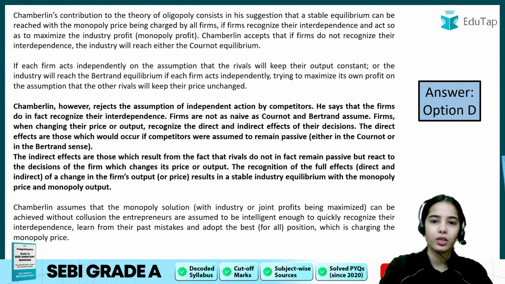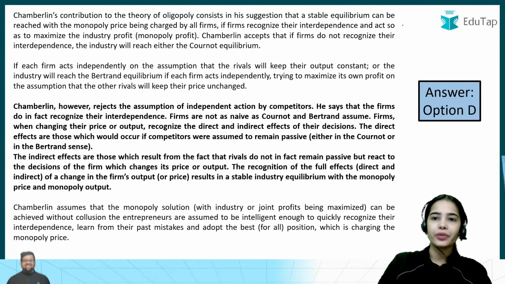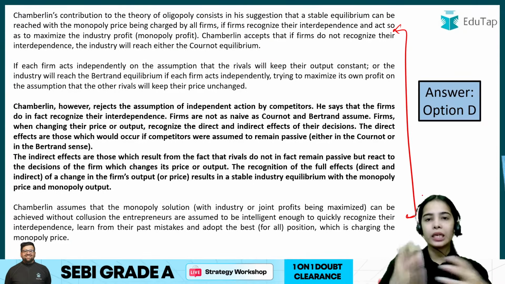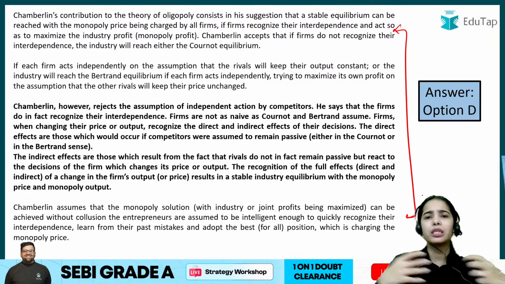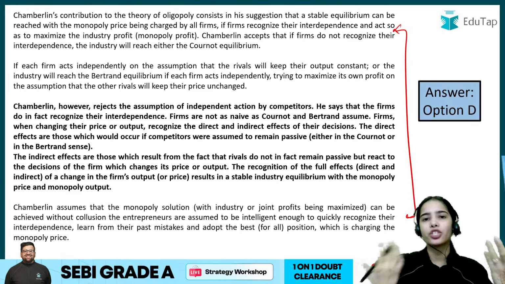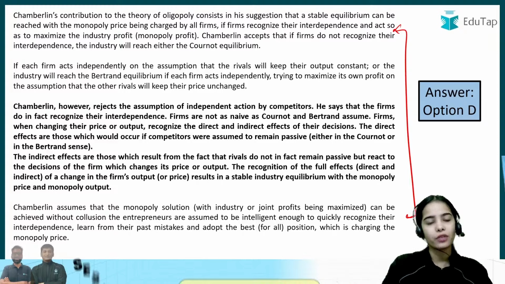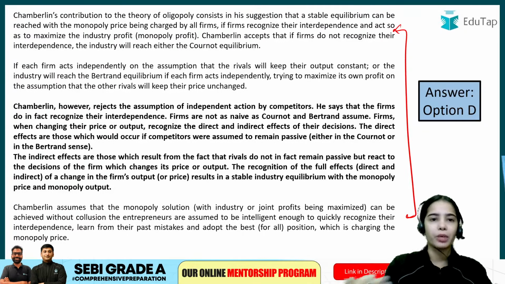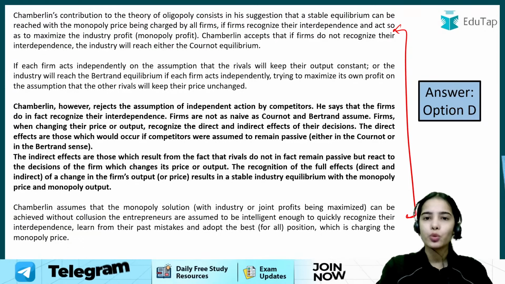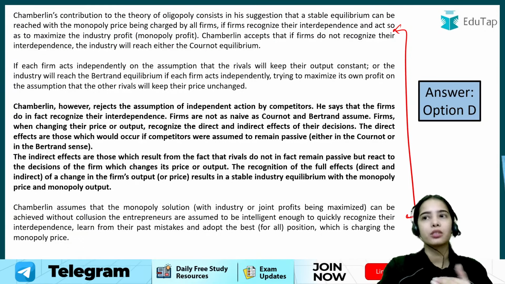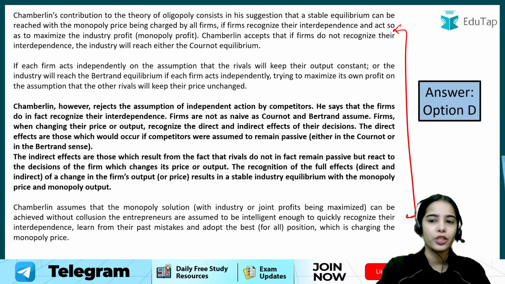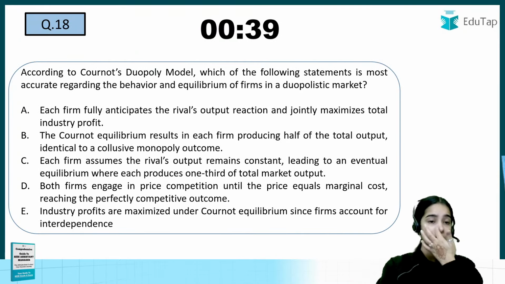Now Chamberlain, here you can read the complete or detailed information about it. There are pages and pages of the Chamberlain theory, but that much you do not have to cover. So here is the summary about the Chamberlain duopoly model that you can read. If you want to know more about it, you can search it on Google, a lot of information has been provided, or if you have the course, you can read it in the course. But this is the summarized information. Now coming to the next question.